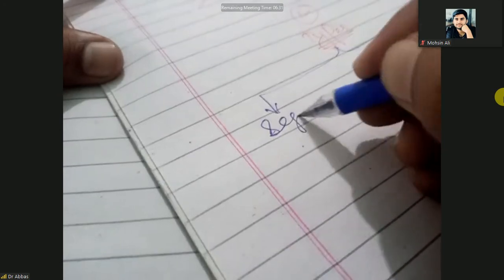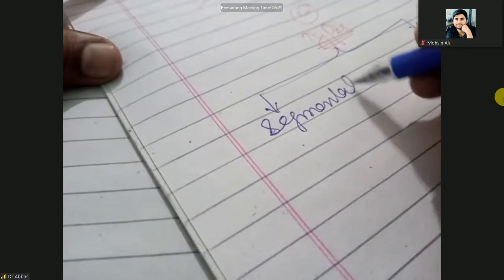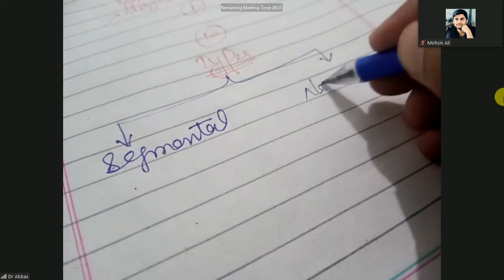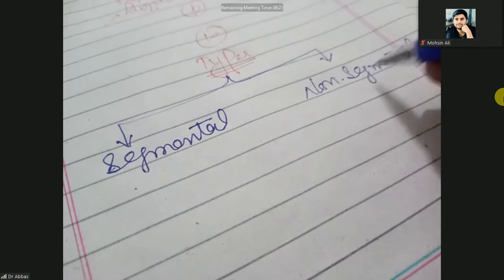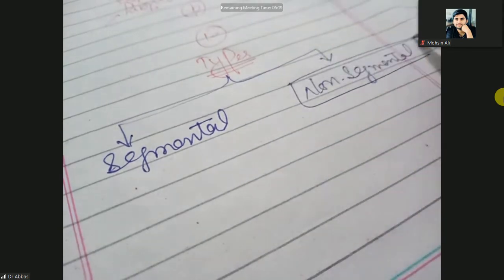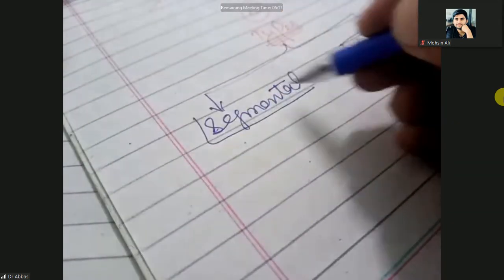Next one is the types of vitiligo. There are two most common types: segmental vitiligo and non-segmental vitiligo. The name indicates segment, some portion.